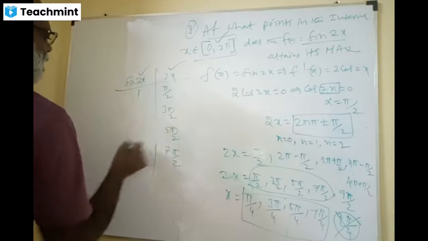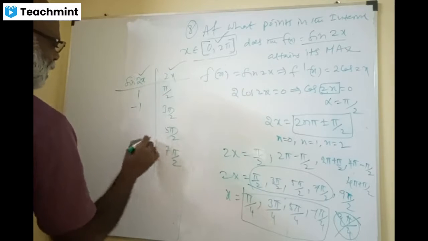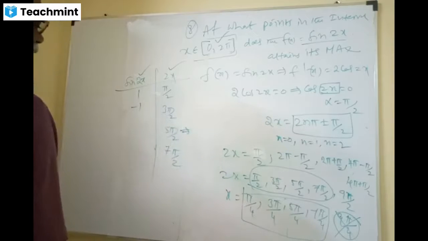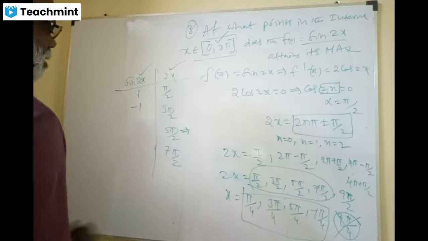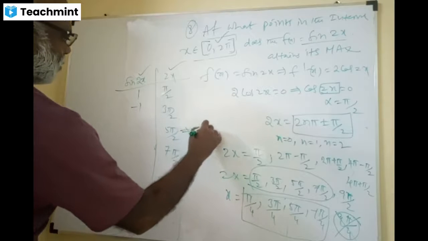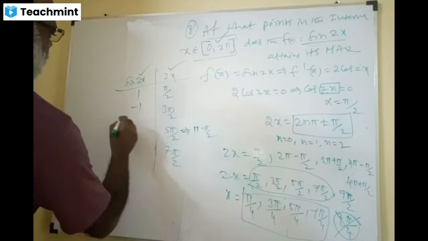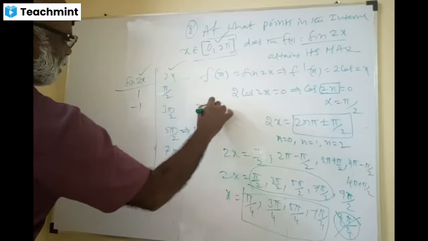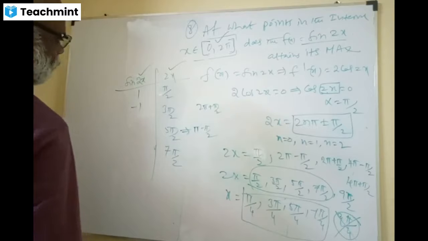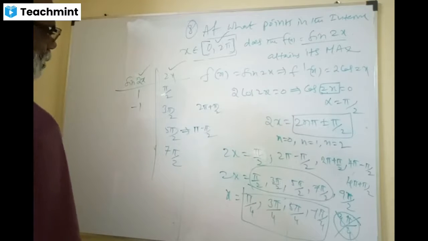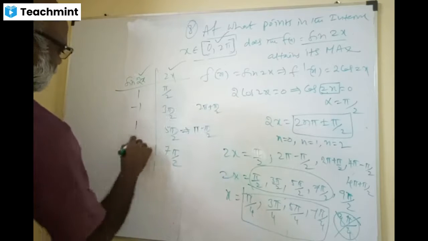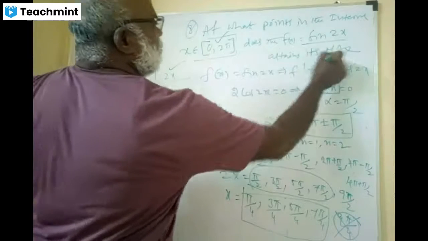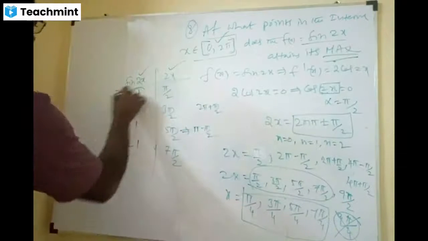At pi by 2 it is 1, at 3 pi by 2 minus 1, and 5 pi by 2 is what? This is 5 pi by 2, please. Okay, this is also 2 pi plus pi by 2, right? 5 pi by 2 is 2 pi plus pi by 2. So pi by 2 is 1, and this is minus 1. So the absolute maximum value is 1. Maximum value is 1.